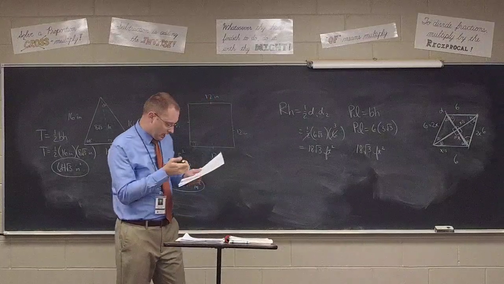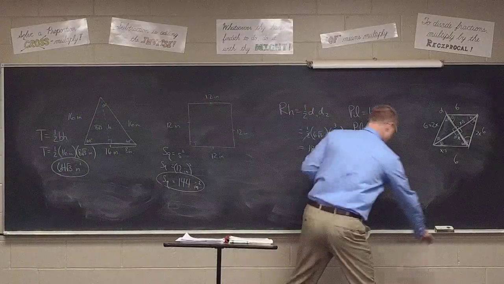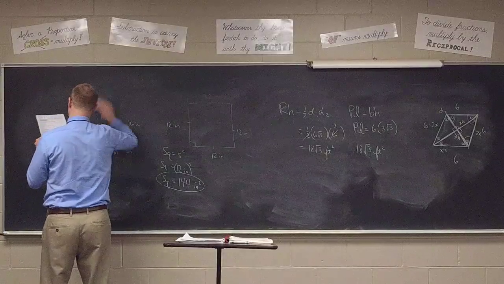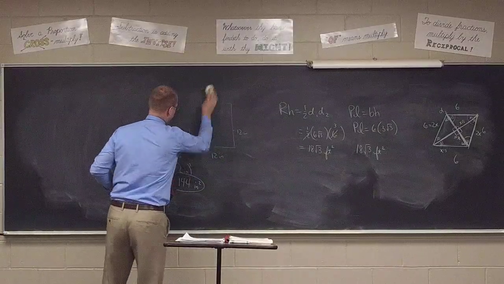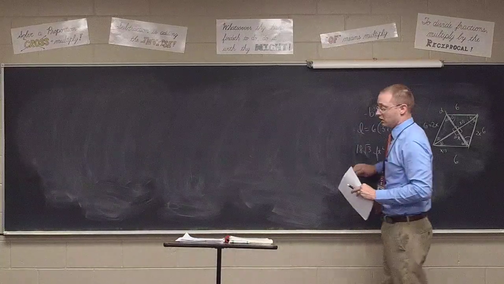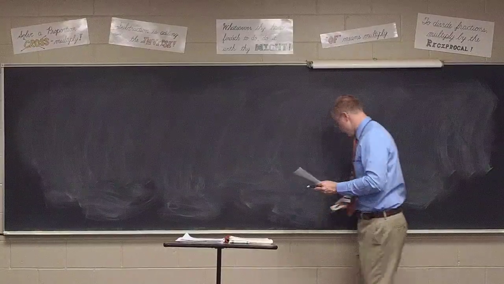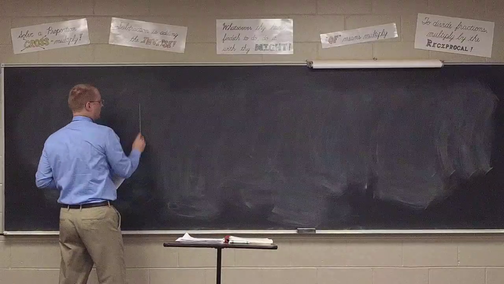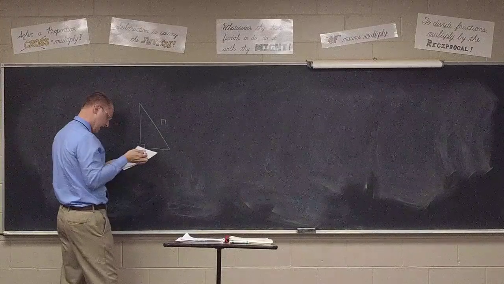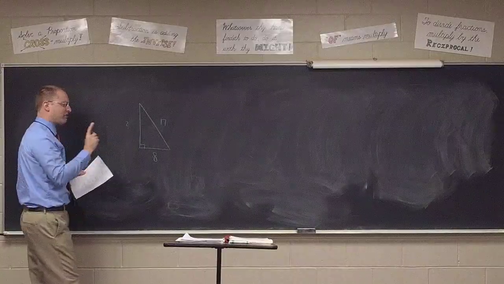All right. Let's take a look at number 6. Number 6 says the hypotenuse of a right triangle is 17 inches and one leg is 8 inches. Now, normally, if I give you 2 sides of a right triangle, class, we'll immediately find the third side using the Pythagorean Theorem, which is probably a good idea to do here. We have a side of 17. We have a side of 8. But it didn't say find the other side. It said find the area.